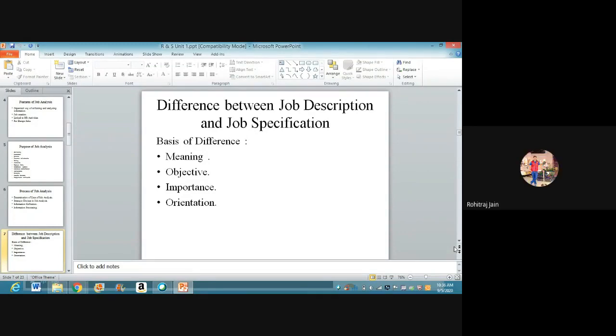So better, I'll keep quiet because students are very active today. All are answering in a very sensible way. Good, very good. Any other student? Problems in job analysis? What could be the problems? Very good, ma'am. So Padmaja. Lack of technology. Any one of you? So Vani, please speak. Yeah. So lack of technology. Okay.